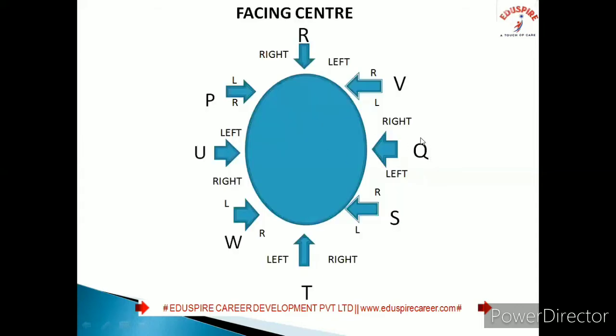So we have got Q, W, P, R and V placed. T will be placed here, U will be placed here and S will be placed here. This way we are getting the exact sitting positions, and after getting this, it is very easy to answer these questions.